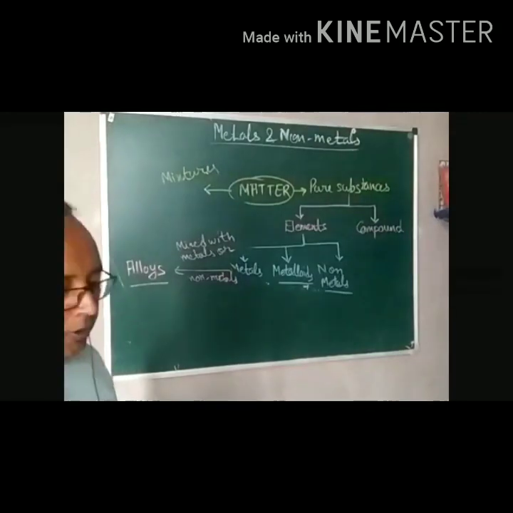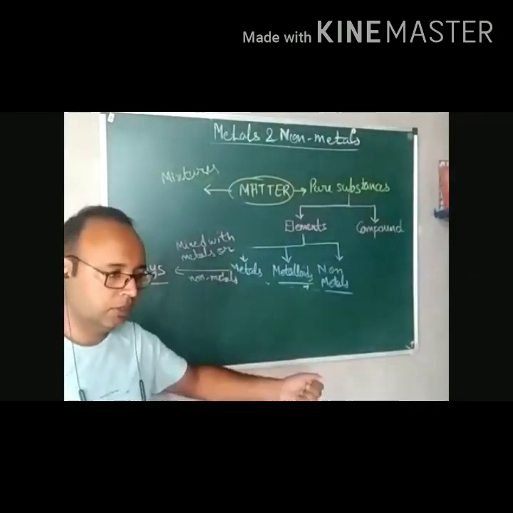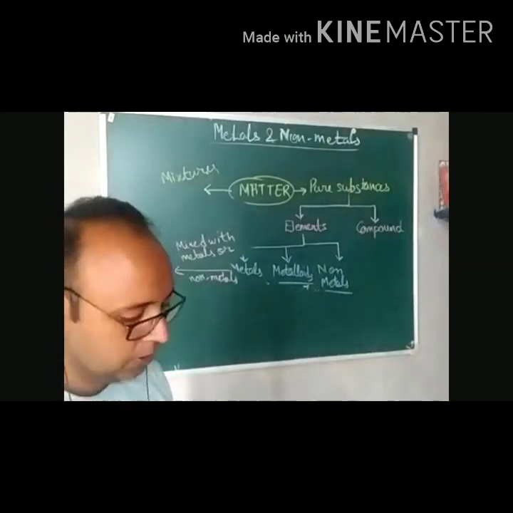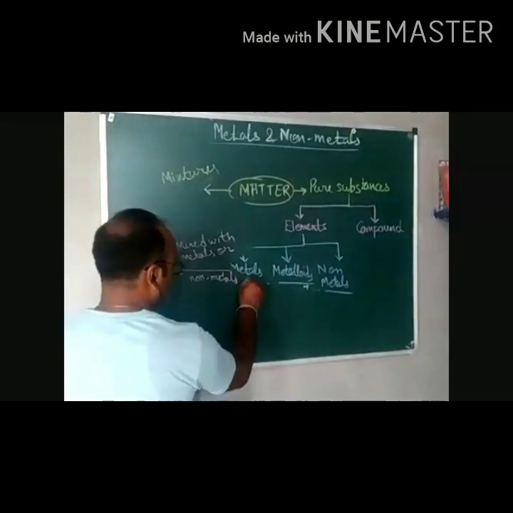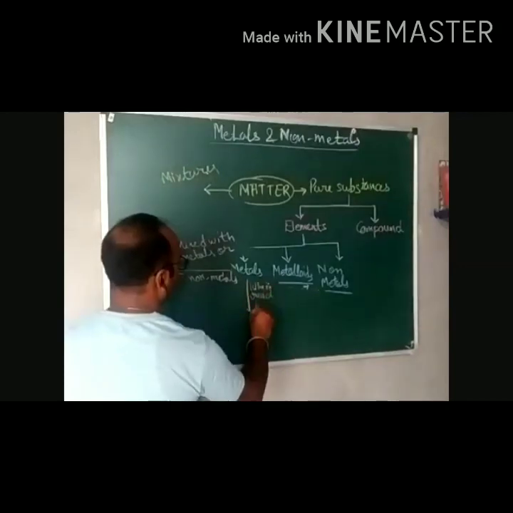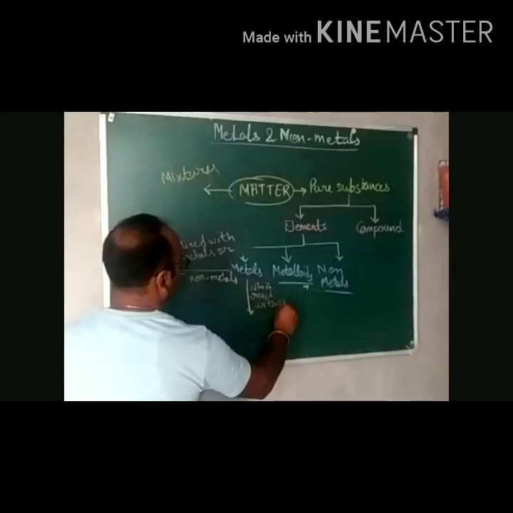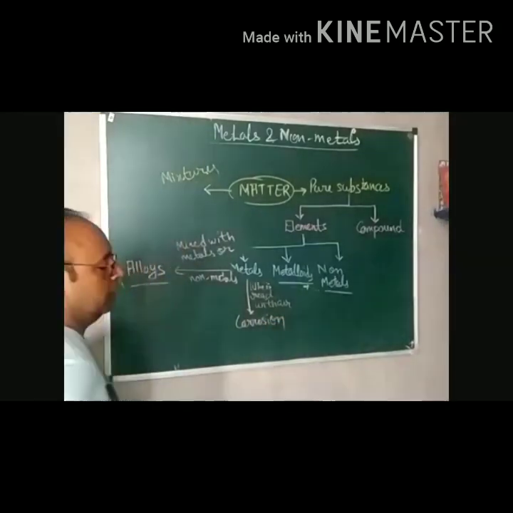Right? You might have heard the name of brass. Brass is an alloy of copper and zinc. So there are a number of alloys which are made by mixing metals with non-metals. And when these metals react with air, a common reaction takes place that is known as corrosion.